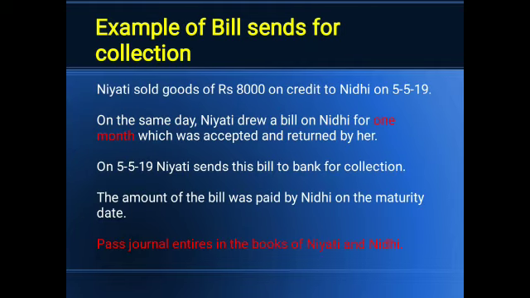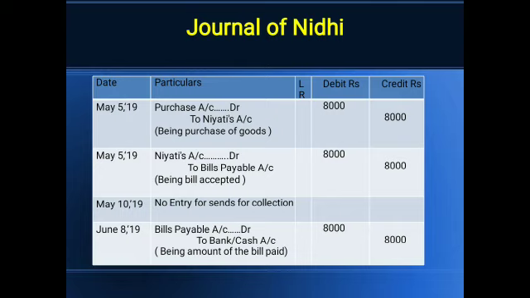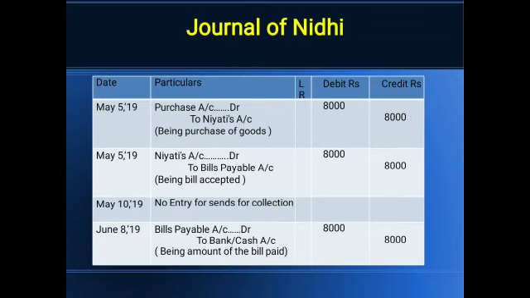The same example is there: goods sold, and the second is bill writing, and on the 5th May the bill is sent for collection, and then the amount is received. So you may see here the entries in the books of Niyati. Niyati has sold the goods and Nidhi has purchased the goods. Now you may see purchases to Niyati. Niyati has written the bill: bills receivable to Nidhi for the writing of the bill, and Nidhi is accepting the bill.